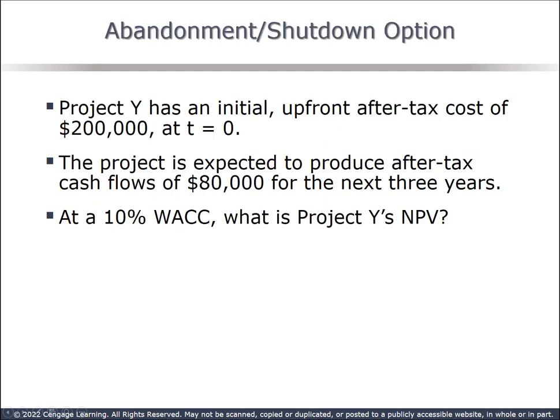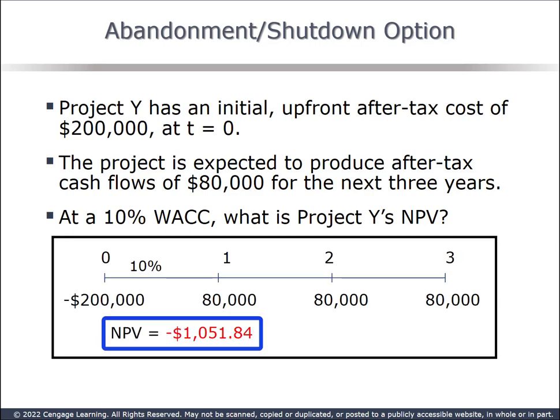Without going in depth into the numerical analysis of real options, let's look at a simple abandonment example. Our new project Y has an initial cost of $200,000, cost of capital 10%, expected cash flows for 3 years, $80,000 a year. Straightforward NPV, a minus $1,051.84. It's a no-go.